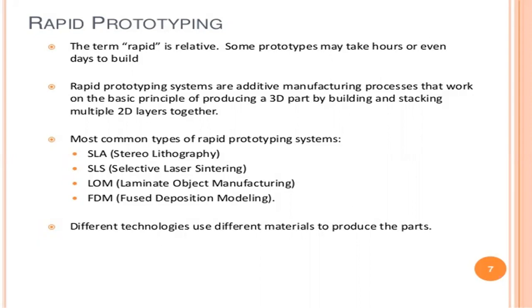Rapid prototyping systems are additive manufacturing processes that work on the basic principle of producing a 3D part by building and stacking multiple 2D layers together. In additive manufacturing we directly manufacture 3D products. The best example is the 3D printing machine, where we directly get a 3D complex shape object.